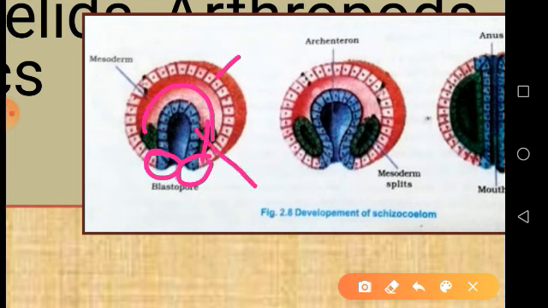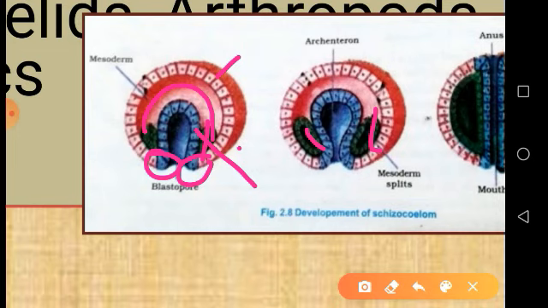The mesentoblast cells are present at the junction of these two layers, and this mesentoblast cell, or 4D blastomere, divides more rapidly than the other cells, so more and more cells are formed in this way.